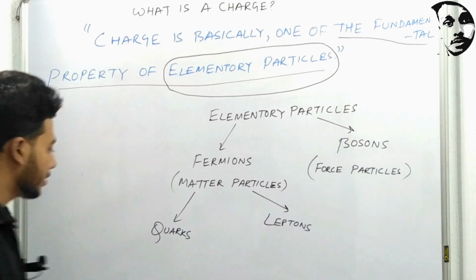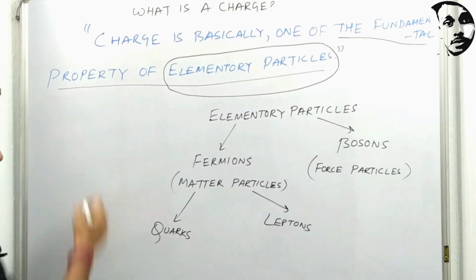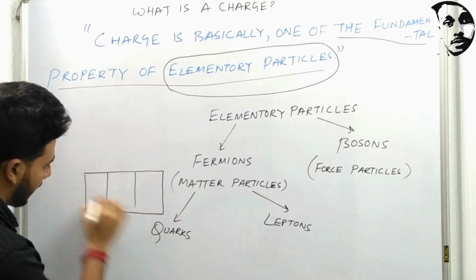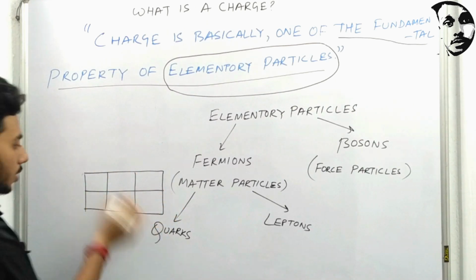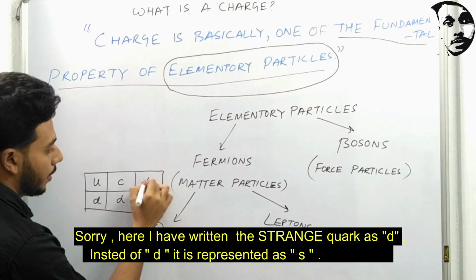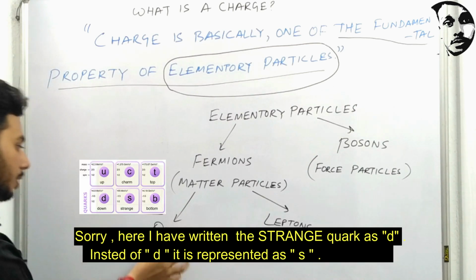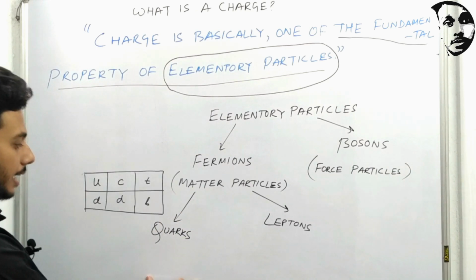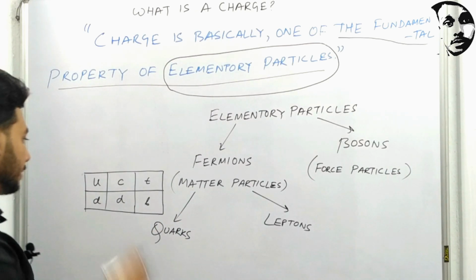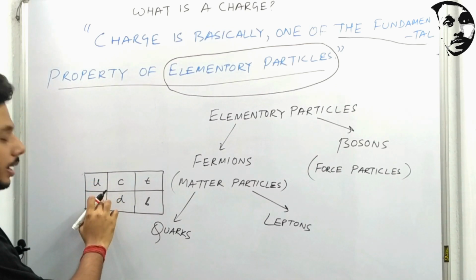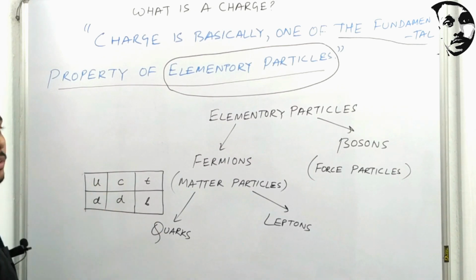Okay, generally there are 6 types of quarks in this whole universe. Quarks are up and down, charm and strange, top and bottom. These are the 6 categories that we actually found. Using the up and down quarks, 2 up and 1 down quark make a proton, whereas 2 down quarks and 1 up quark make a neutron.